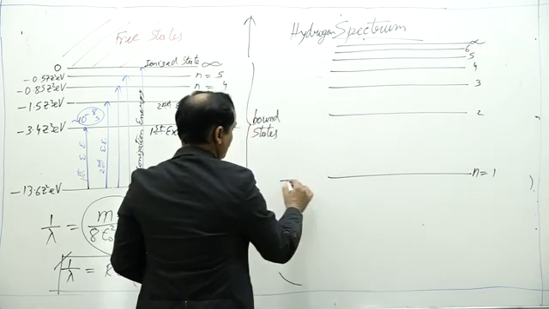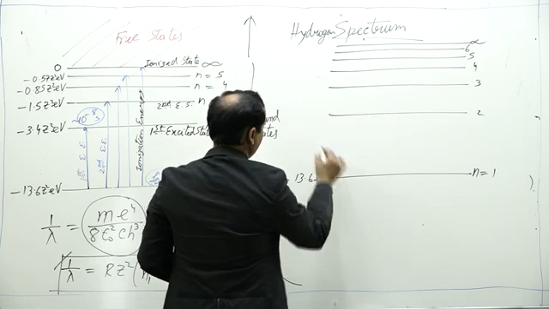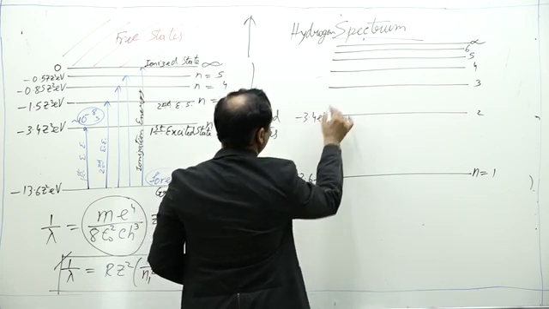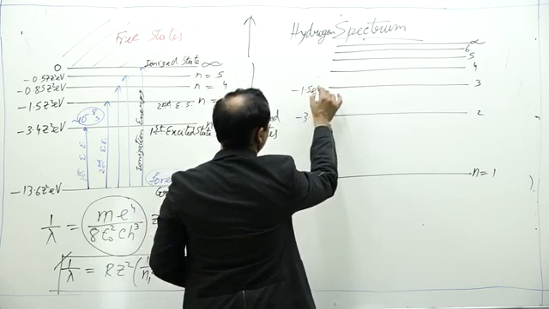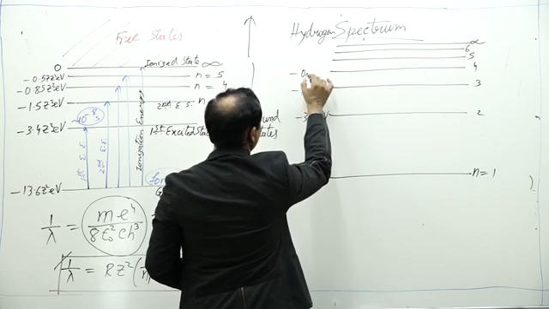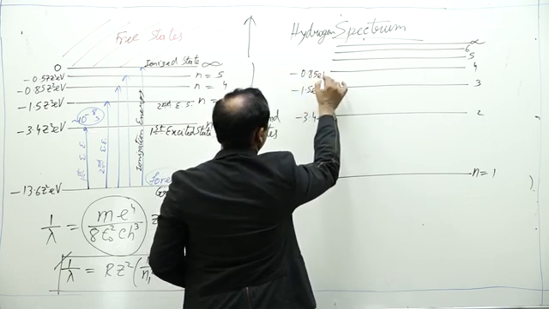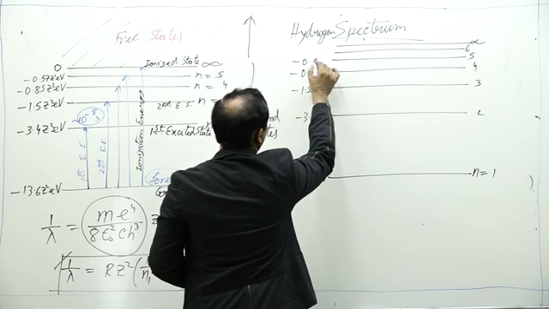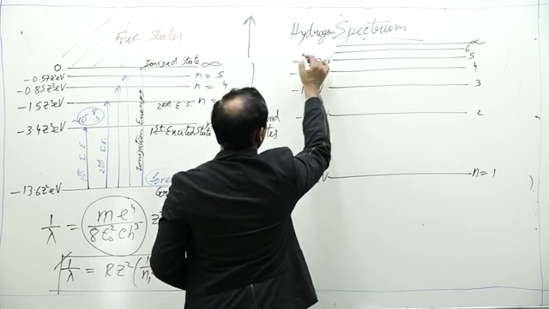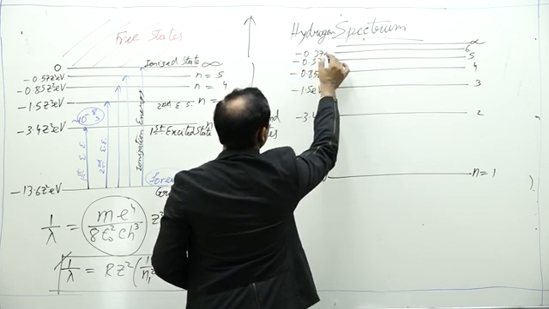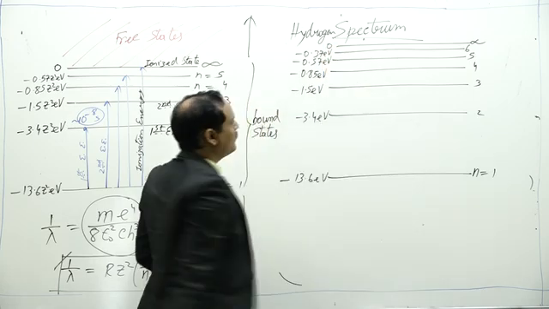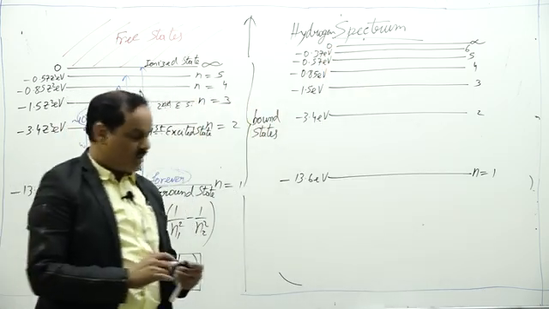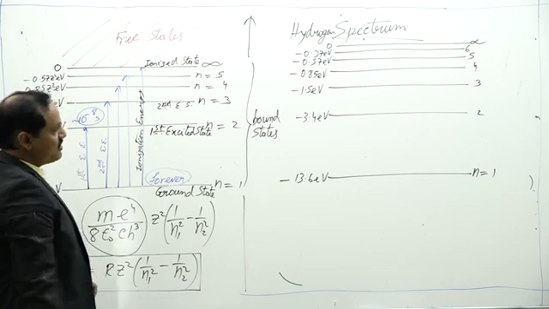The energies are minus 13.6 electron volt, minus 3.4 electron volt, minus 1.5 electron volt, minus 0.85 electron volt, minus 0.57 electron volt, minus 0.37 electron volt and 0. Now different transitions could take place.